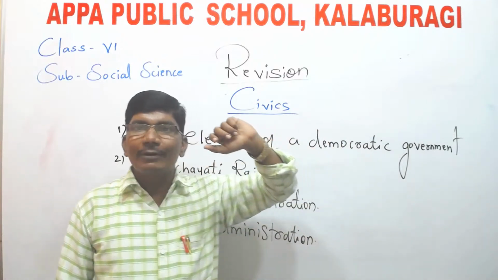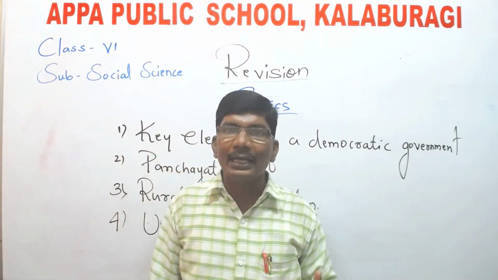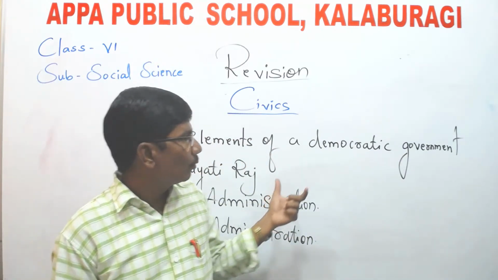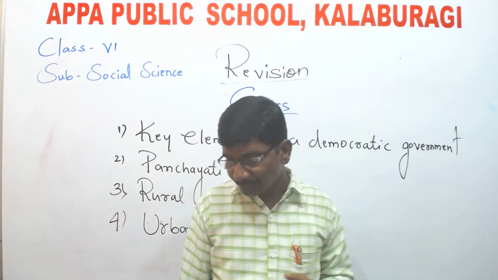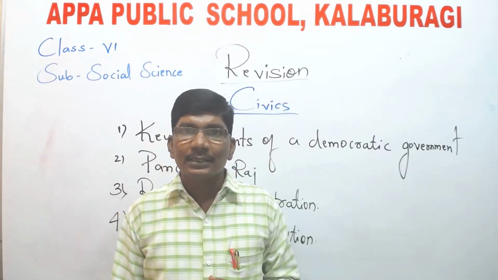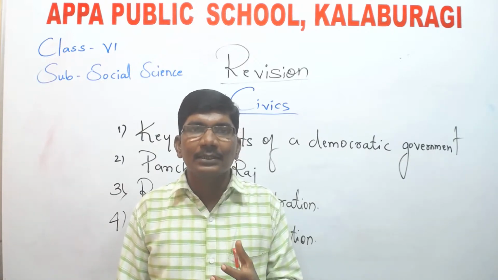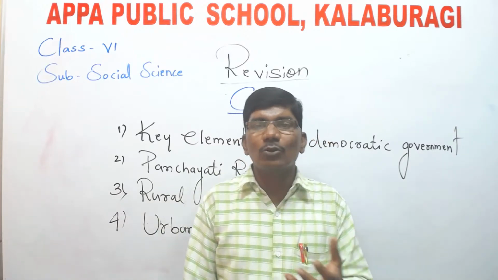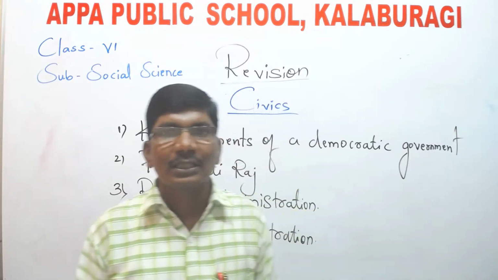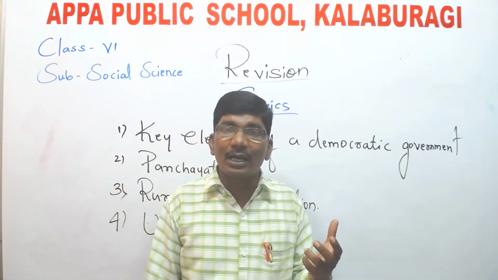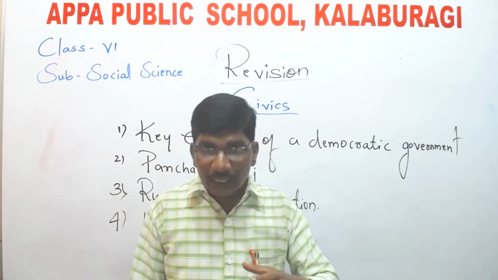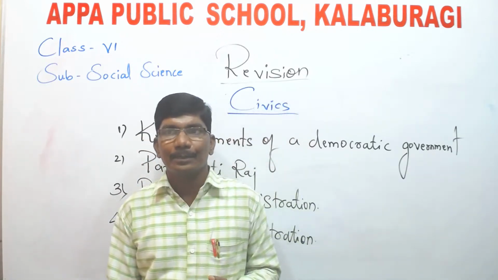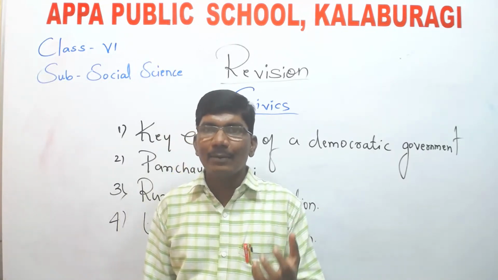In this chapter, we have studied what we mean by democratic government. Let me tell you what democracy is. What is a democratic country? A country in which the citizens have the voting power and choose their representatives is called a democratic country. In a democracy, the citizens are powerful and very important.